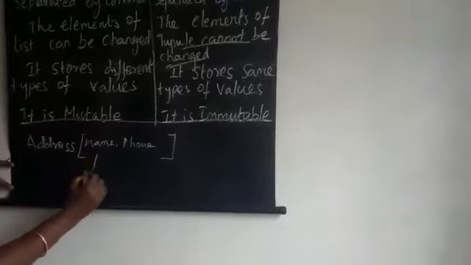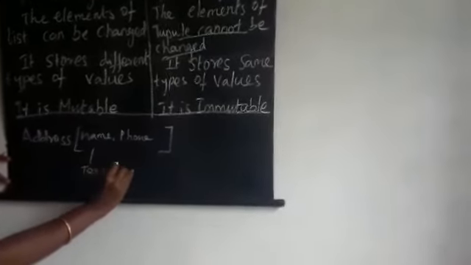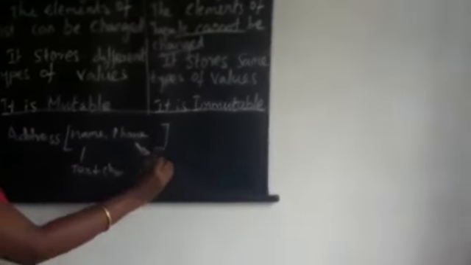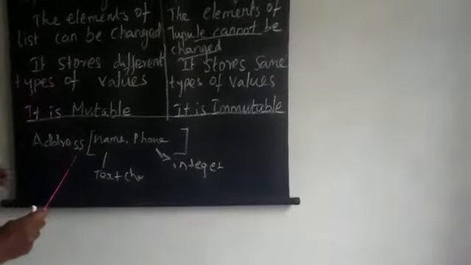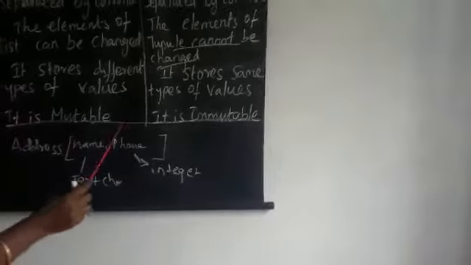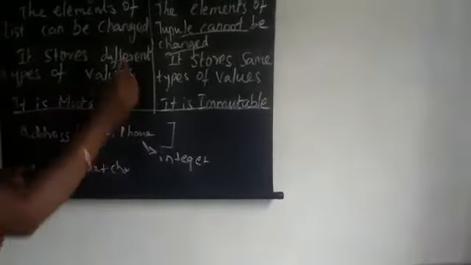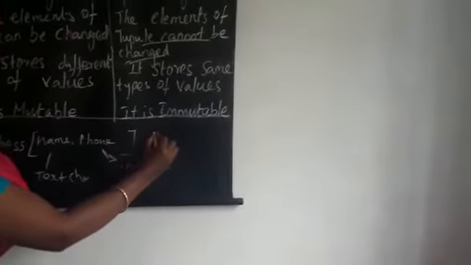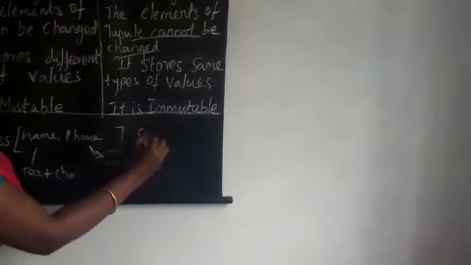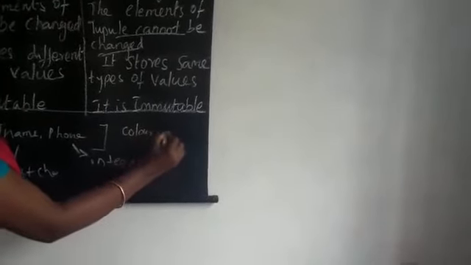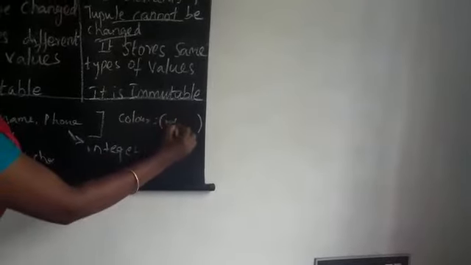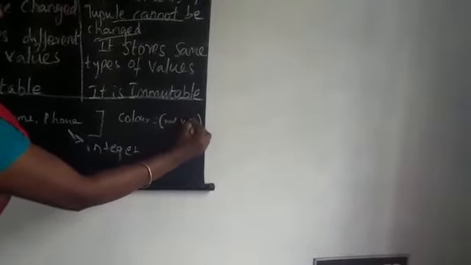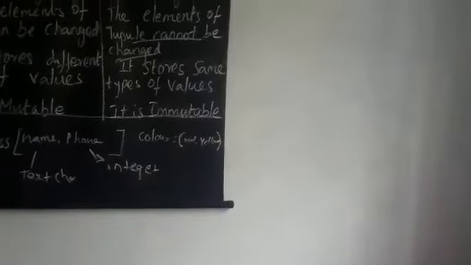So a list can store different types of values. But a tuple, for example color equal to parentheses, red, yellow, those are tuple values.